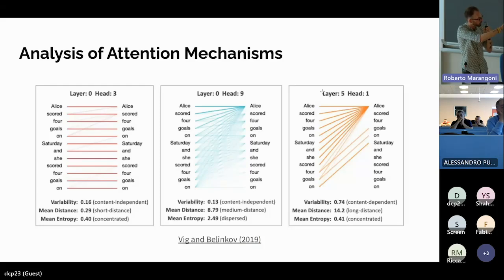So a lot of works try to understand how these attention matrices can be used to infer the implicit knowledge encoded in these models, and then, of course, how this knowledge can be a proxy for understanding why the model takes a specific decision in a specific downstream task.